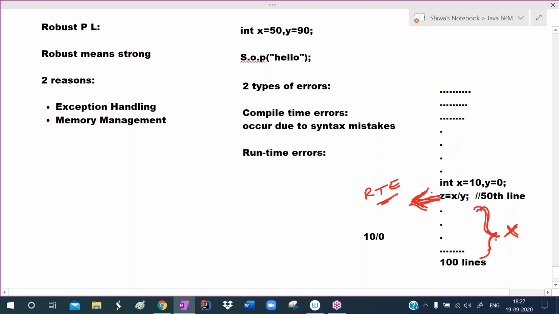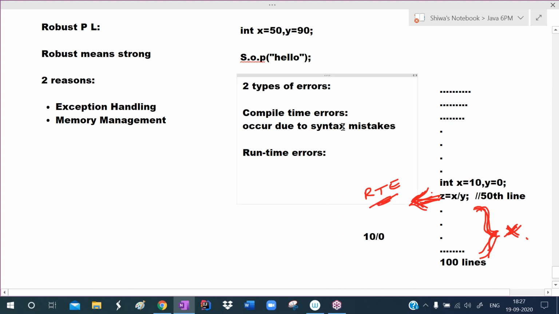Our application will be closed in the middle of execution when runtime error occurs, and it will not execute the remaining code. So this is inconvenient to the user. We must handle the runtime errors.